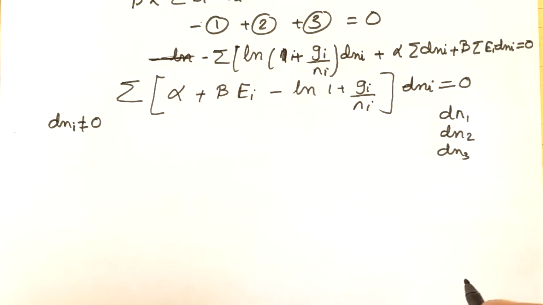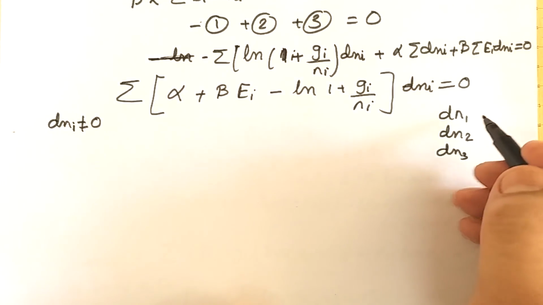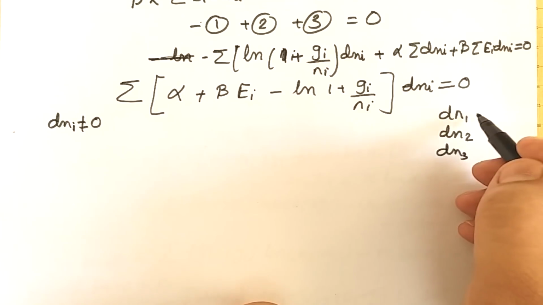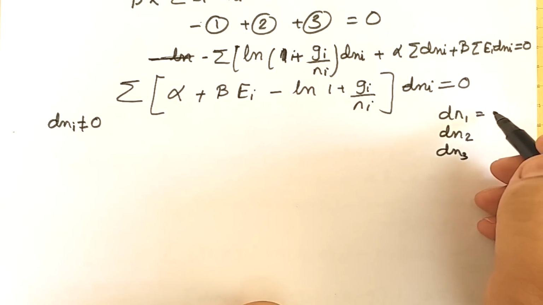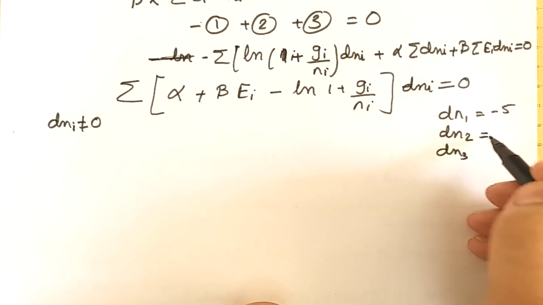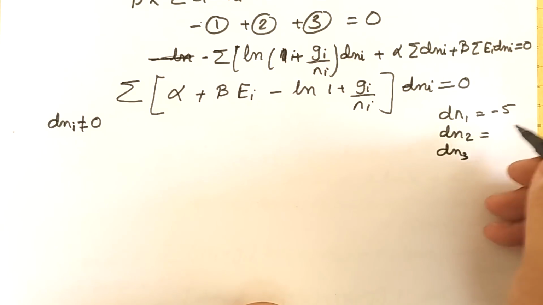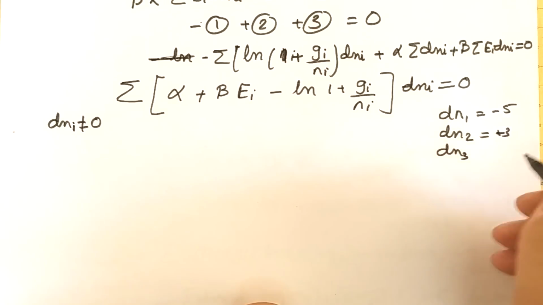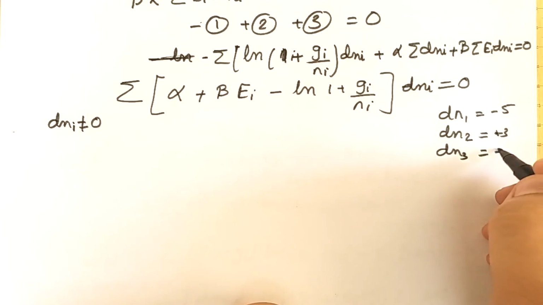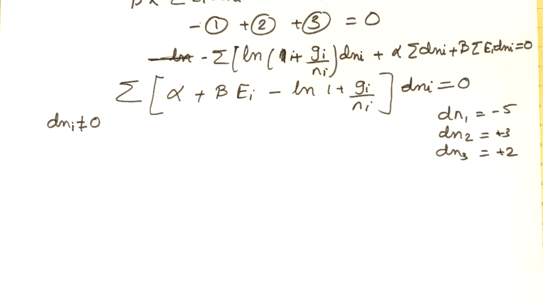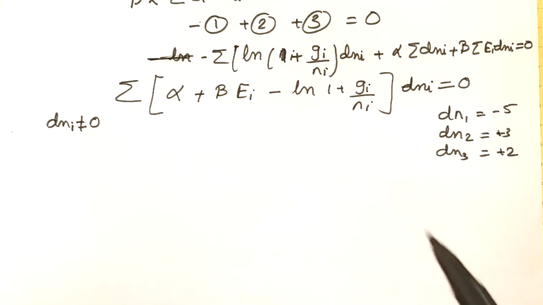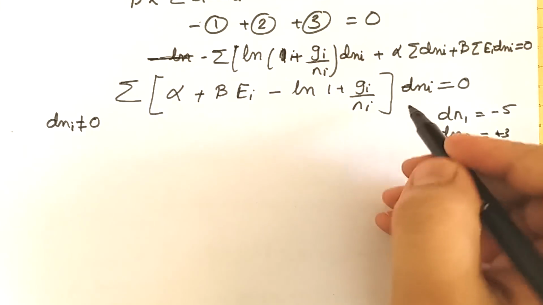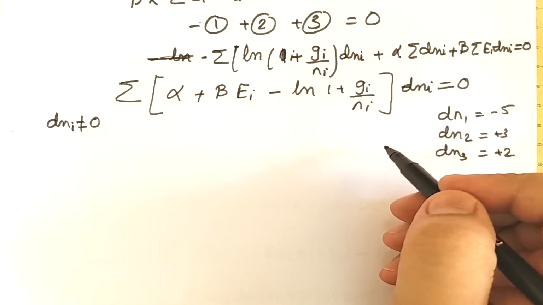So this change is a finite term, because if in energy level 1 I am picking out 5 particles, this will become -5, and if I am substituting say 3 particles in one level and 2 particles in another, it will be +3 and +2. So those changes for individual particles on individual energy levels are finite terms, and hence this dni cannot be equal to 0.